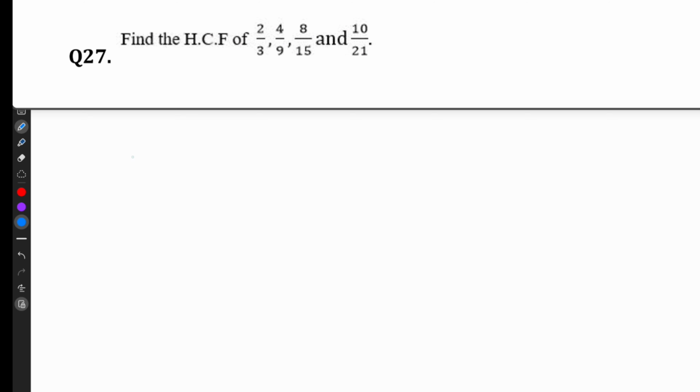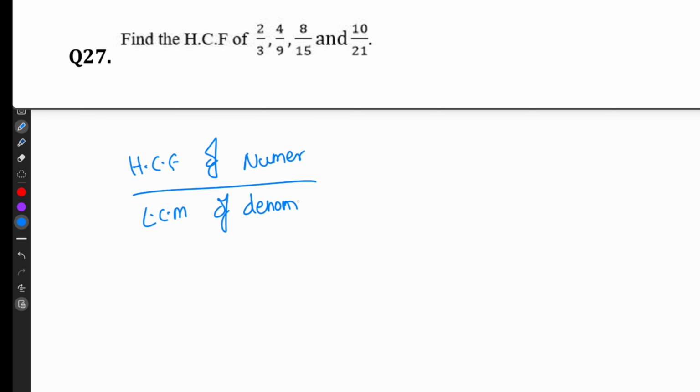HCF of 2 by 3, 4 by 9, 8 by 15 and 10 by 21 is. Formula is equal to HCF of numerator divided by LCM of denominator. So HCF of numerator is 2.